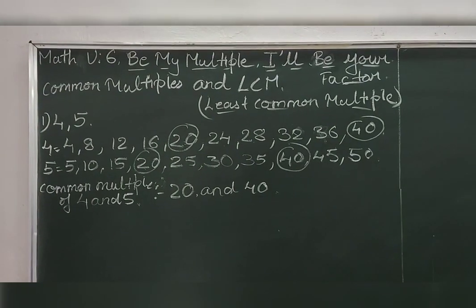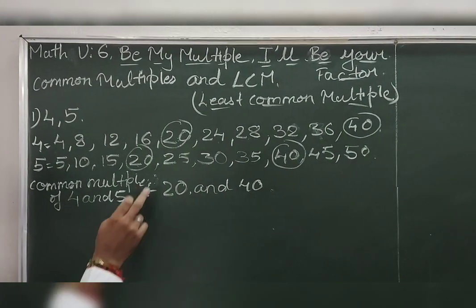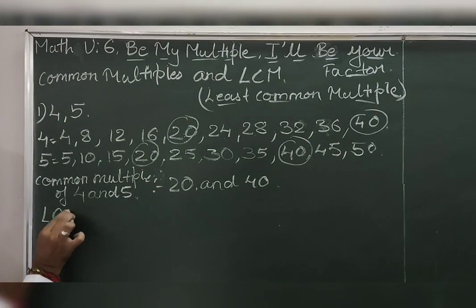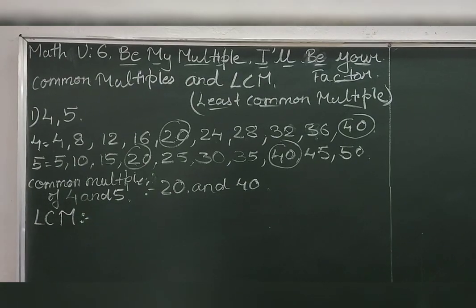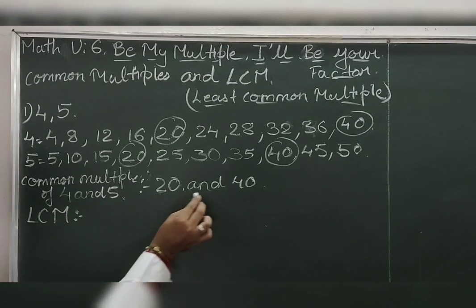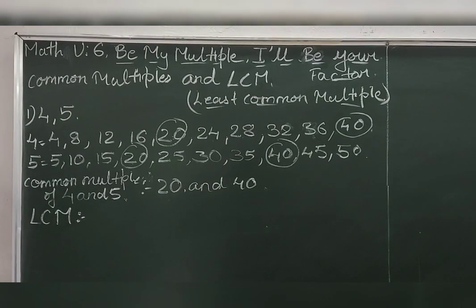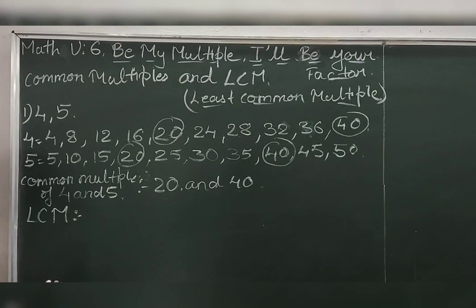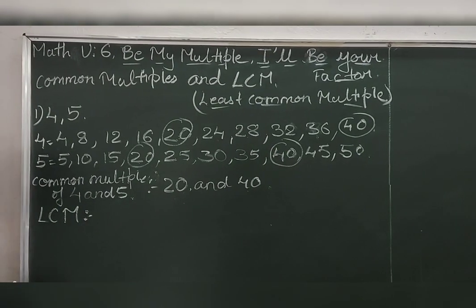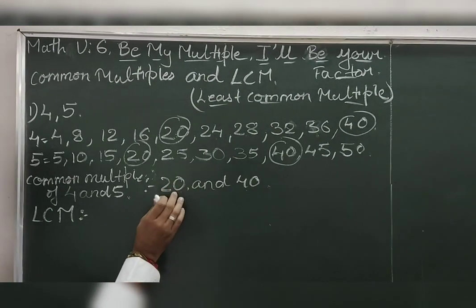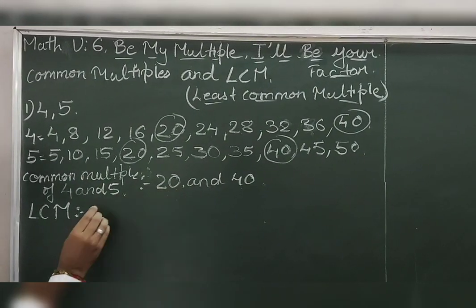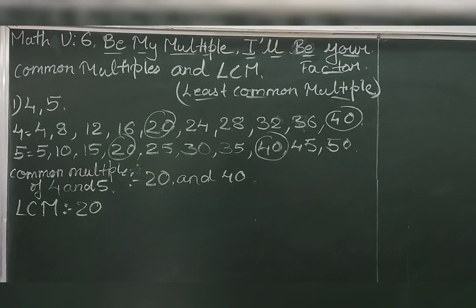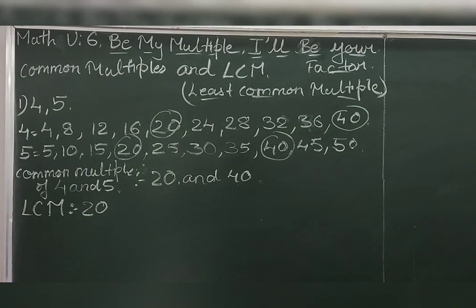Okay. Now students, we will study about LCM, the least common multiple. These are both the common multiples of 4 and 5. Out of these two, which is the smaller one? Least, matlab chota, small. Out of these, which is the least one? 20 is the least and the smallest. So 20 is the LCM of 4 and 5.